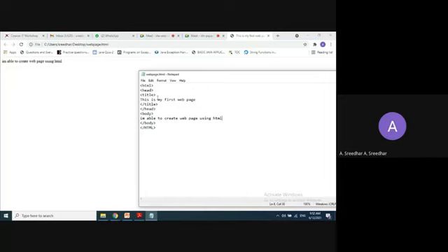Like if I want to use all the text in that body with some font size like 20, you can use that code in the head tag also. So whatever common information you want to apply for the entire web page, you can use the head tag. And the title tag is used to display the title of that particular web page.